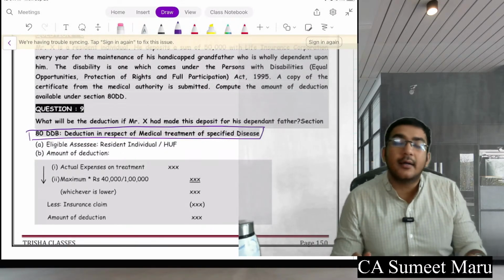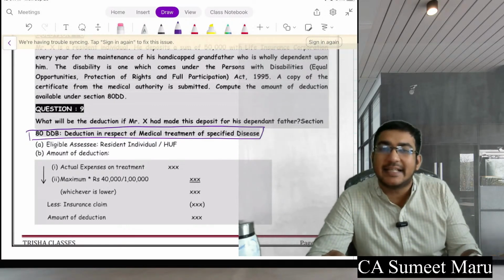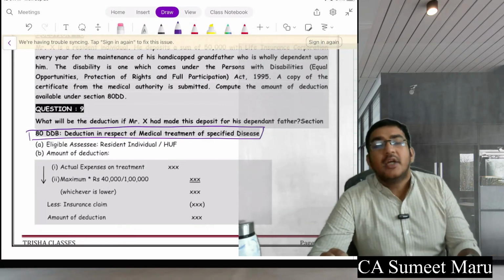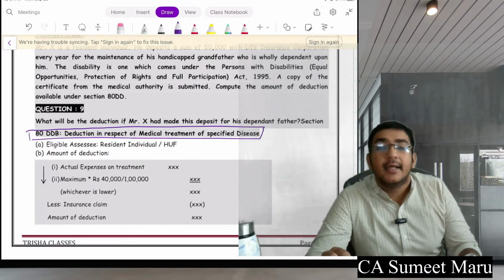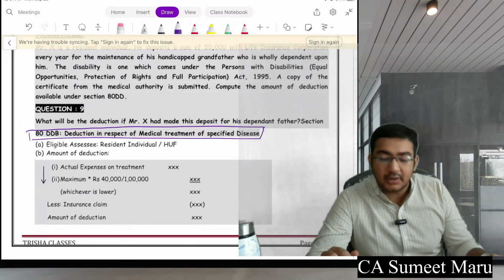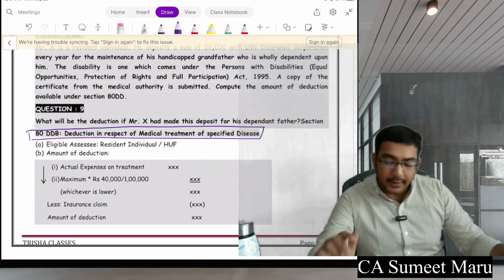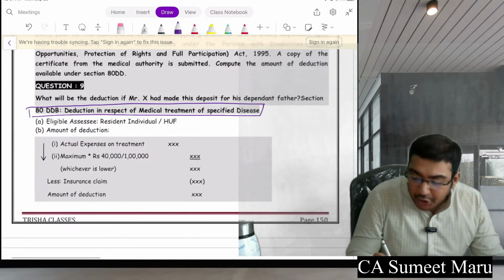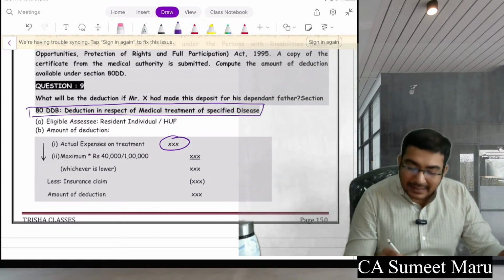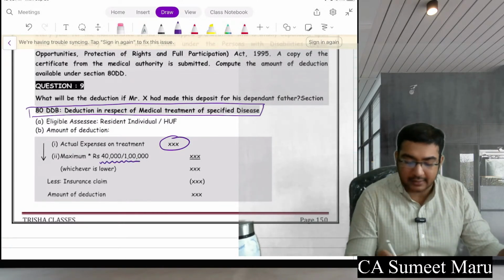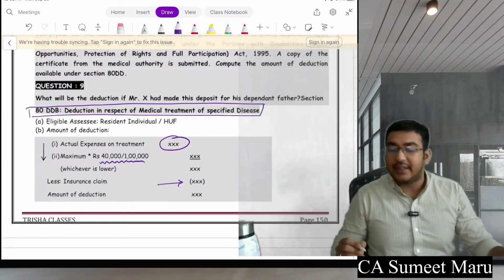So if you are under any of the specified medical treatments, the specified diseases that have been given on the government website, if one of them is your disease, in that case you get this separate deduction, 80DDB. So DD is all related to doctors, you can say. Now here, whatever actual amount of expenditure you have spent, the deduction is a maximum of 40,000 or 1 lakh, and from that you will subtract any insurance claim you receive.